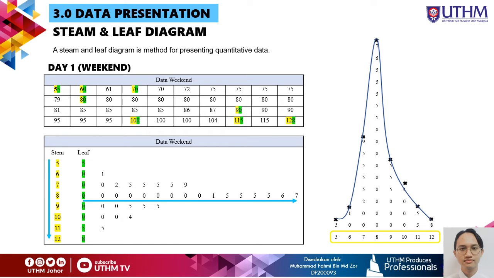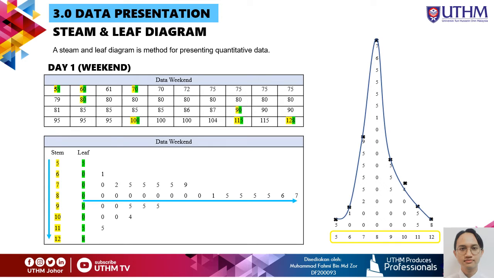So, the first digit, which is the yellow color, is the stem, and the green color will become the leaf. So, we need to construct the table like you can see below. The yellow number will become the stem. The first step, we need to arrange the data in order of magnitude and then place the stem in order, which is the yellow color, vertically from smallest to largest. As you can see, the arrow shows from the top to the bottom.